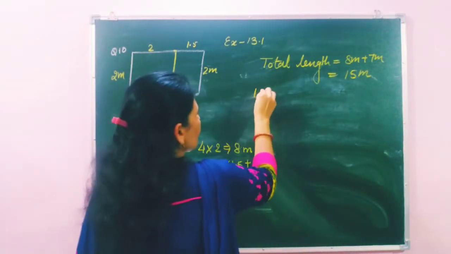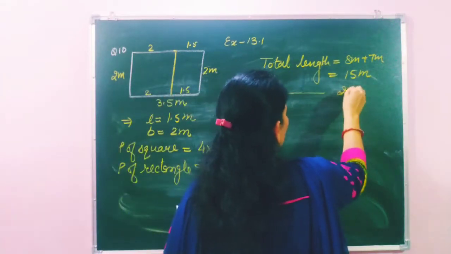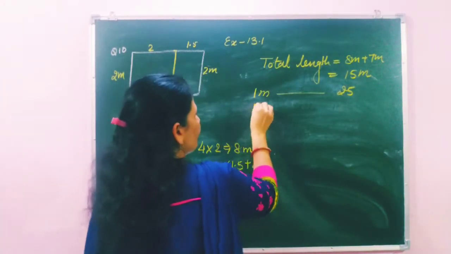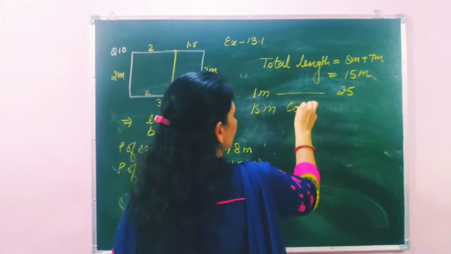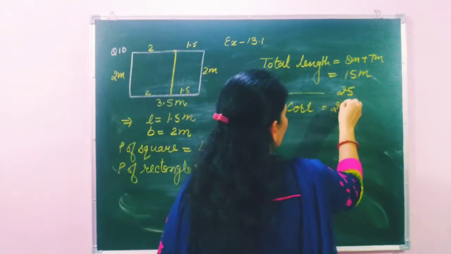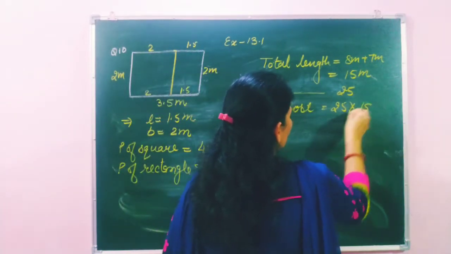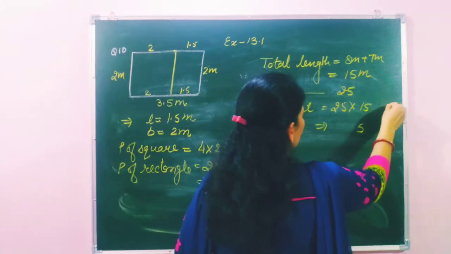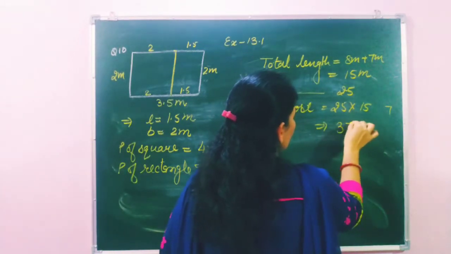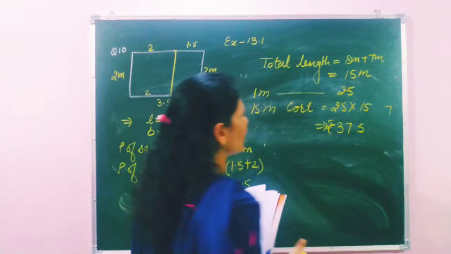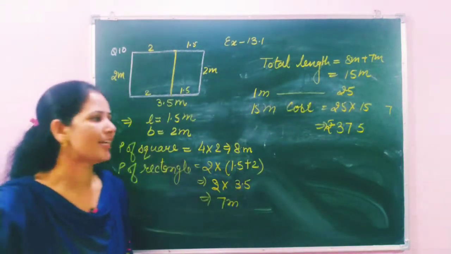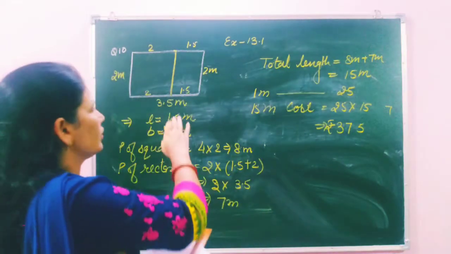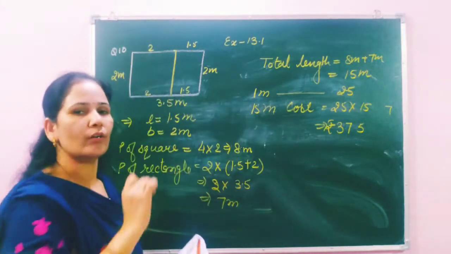If 1 meter costs rupees 25, then 15 meters cost 25 multiplied by 15. 15 times 5 is 75, 15 times 2 is 30 plus 7, 375 rupees is the cost to smoothen the edges of both pieces of glass.